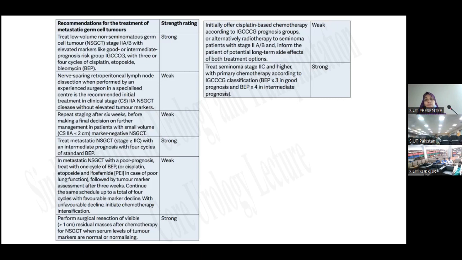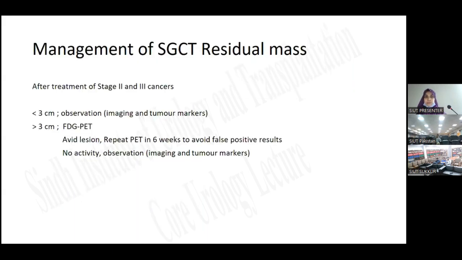Initially offer cisplatin-based chemotherapy according to the IGCCCG prognostic groups, or alternatively radiotherapy, to seminoma patients with stage 2A or B, and inform the patient of potential long-term side effects of both treatment options. This is the weak recommendation. Treatment of seminoma stage 2C and higher with primary chemotherapy according to the IGCCCG classification, of bleomycin, etoposide, and cisplatin, 3 cycles in good prognosis, and BEP 4 cycles in intermediate prognosis, is the strong recommendation.